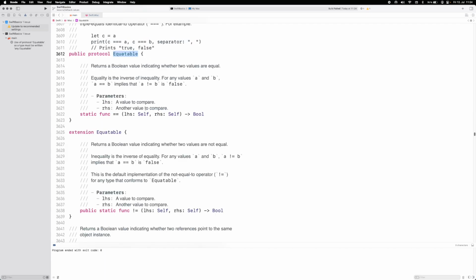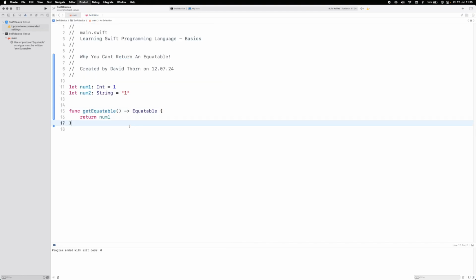Now let's have a look at the implementation of Equatable. Here you can see it's saying Self is equal to Self. This is the Equatable part of it. The infix operator compares the left-hand side to the right-hand side and returns true or false. What this is saying is that the LHS and the RHS both have to be exactly the same type.